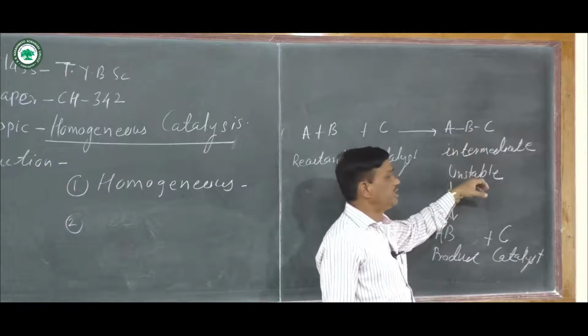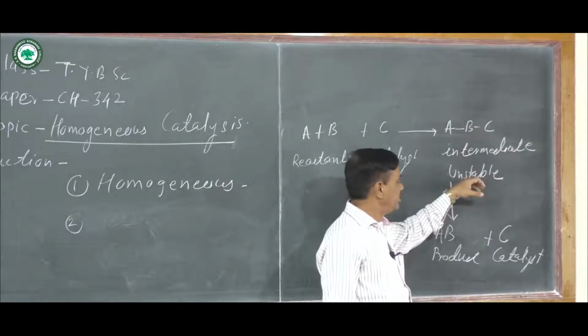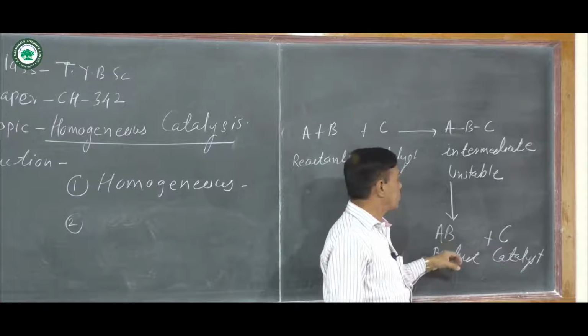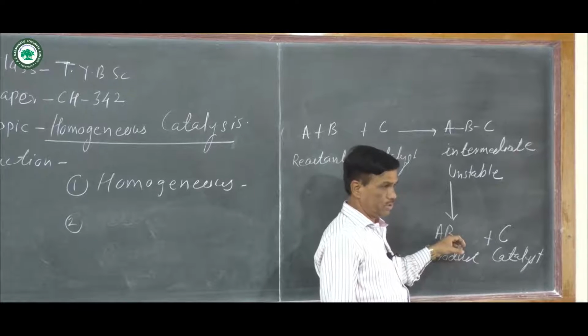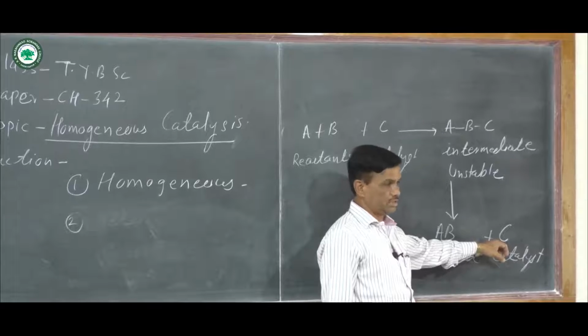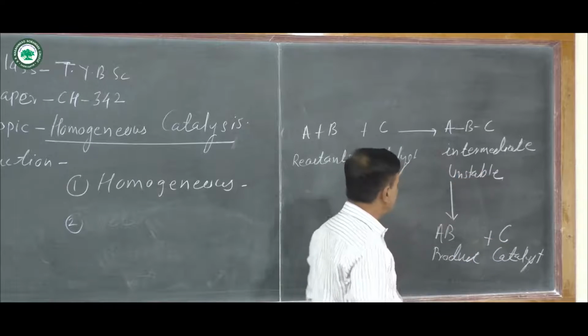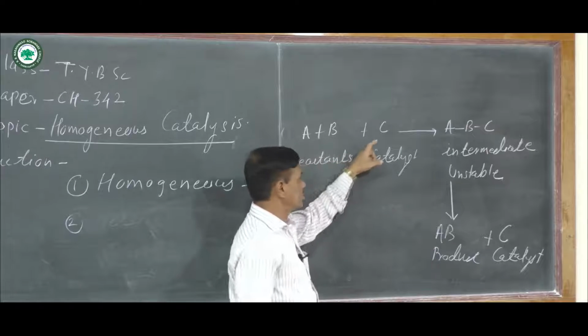That intermediate is unstable, and that unstable intermediate is converted into the product AB, and there is C as catalyst. This unstable state is formed in the catalysis process.